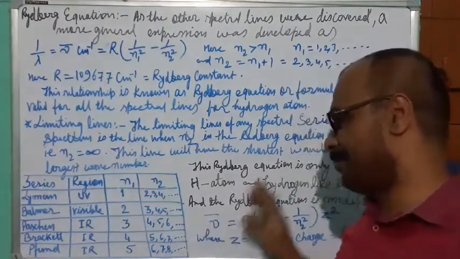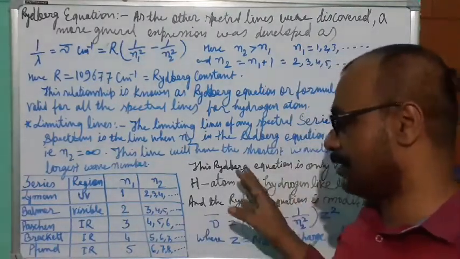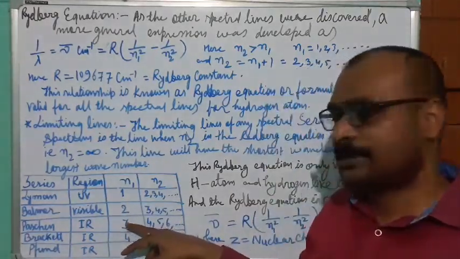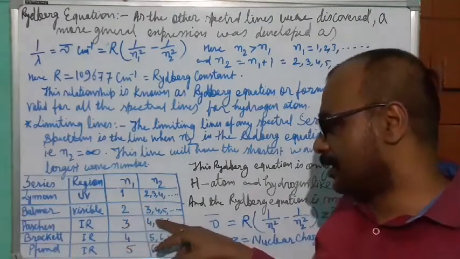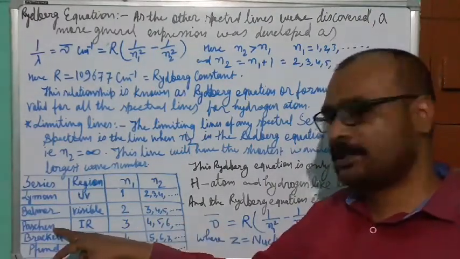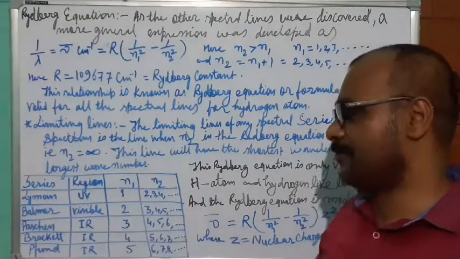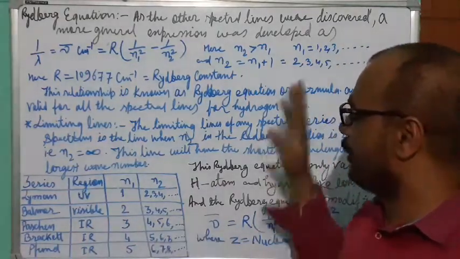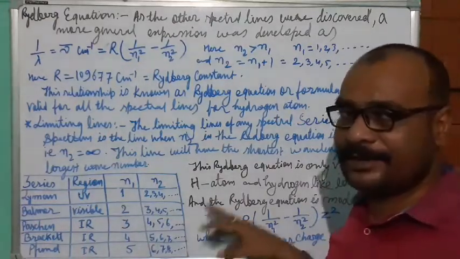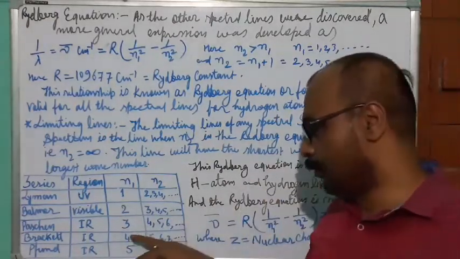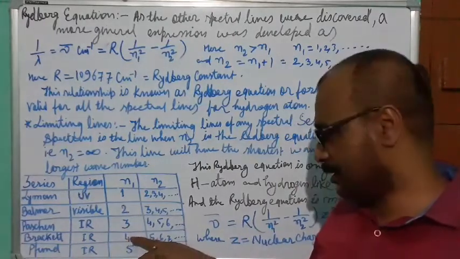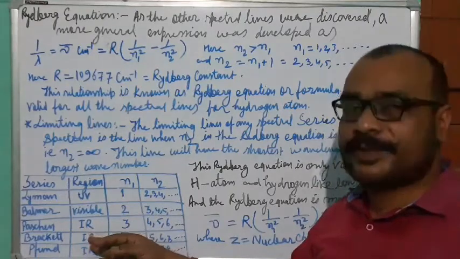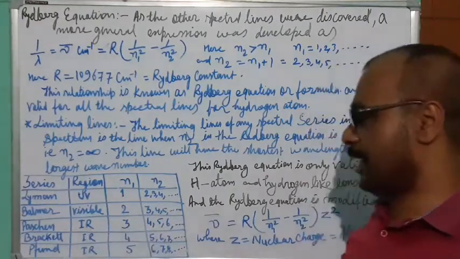If the electrons are jumping down from the fourth level, fifth level, sixth level, seventh level and onwards to the third energy level, then the spectral lines developed are known as Paschen, and they fall into the infrared region. Again, if electrons are falling down from the 5th level, 6th level, 7th level, 8th level, and further to the 4th energy level, then whatever spectral lines develop are known as Brackett.